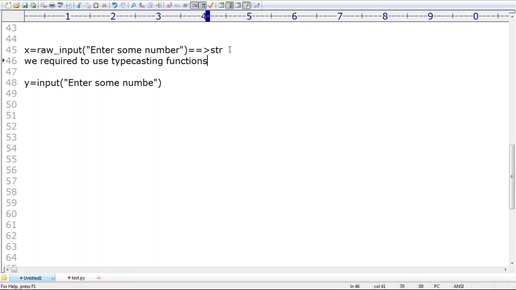Typecasting functions, right? Remember. But regarding input data, sir, it's not considered as str type. Sir, a bit contradiction. Listen a bit carefully for 1 minute, then you will get much clarity. Not considered as str type. Whatever type we entered, whatever type we provided, the same type only will be considered. Remember that we are not required to perform typecasting.